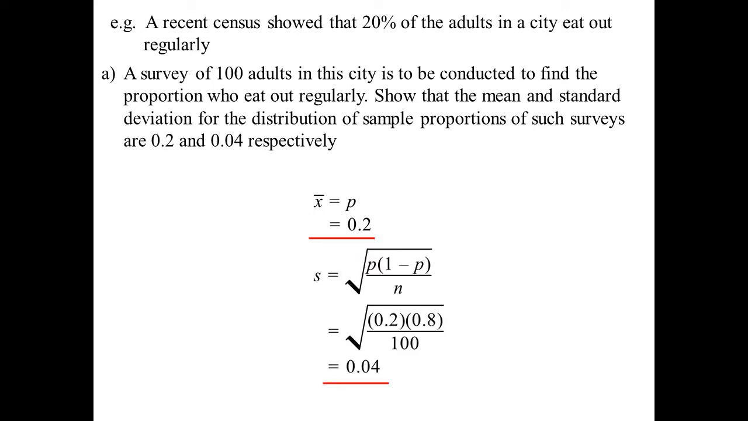All right, let's find our deviation. Again, here you'll notice different notation. Sigma is the notation for a population. S is the notation for a sample. So S is equal to the square root of P times 1 minus P, but we divide by the size of the sample. So 0.2 times 0.8 divided by 100, and sure enough we get 0.04.